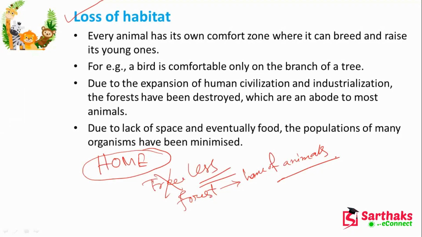I accept that industry may be required, and agriculture may be required, because the population is so large that if I select only one area for cultivation, that is not enough. So we have to increase the area for cultivation. That's why we are reducing the area of the forest. So where will they go, those for whom the forest is the home?